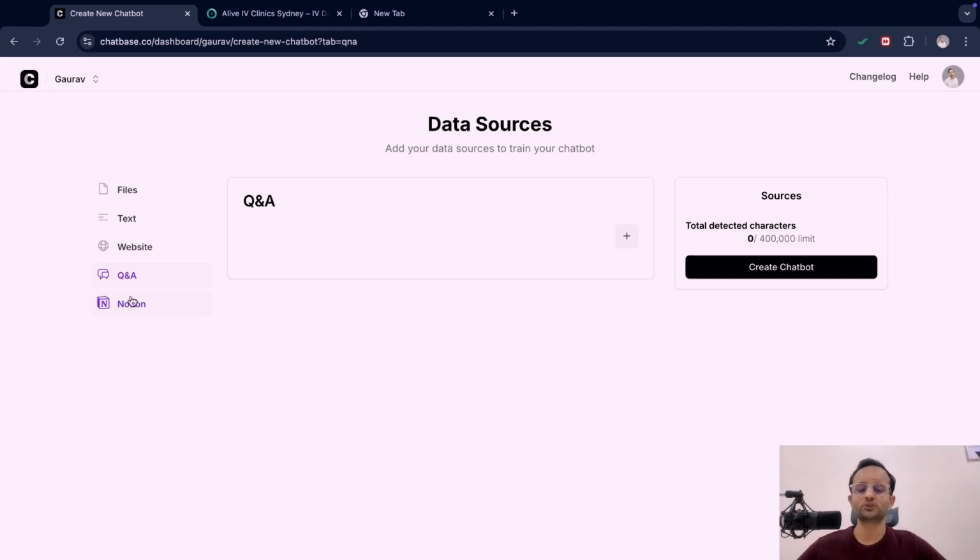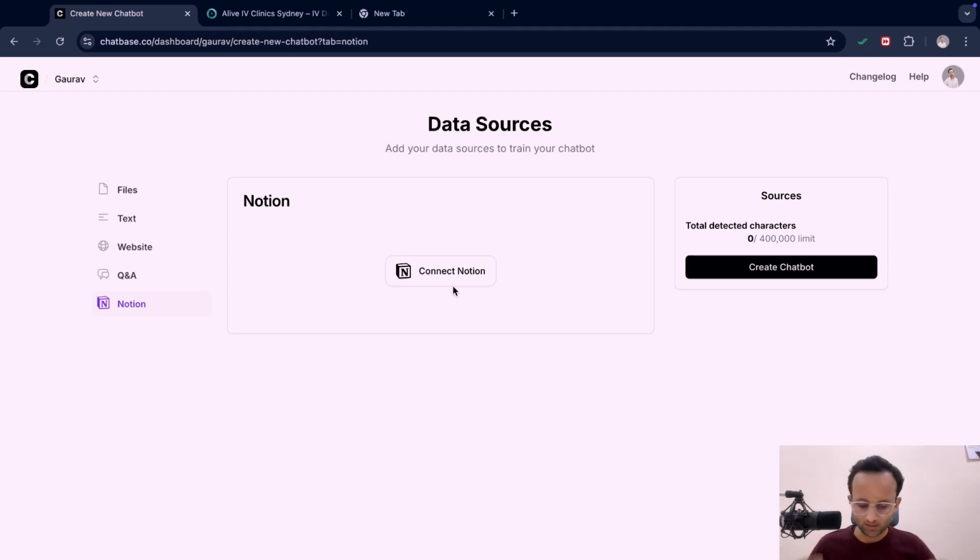There comes the Notion. Here it is creating a huge difference. Suppose you have a Notion and you want to build a personal assistant. What you can do is connect this to your Notion, and then you can have your Notion data in this particular database. So you can build an AI chatbot on your Notion. You will be able to use that as a personal assistant, and you can deploy it on your website, or you can deploy it on your WhatsApp.